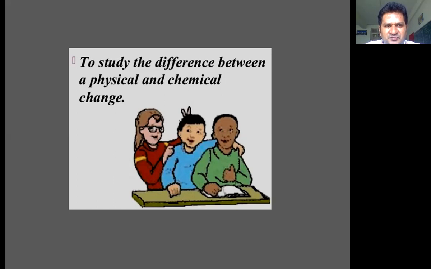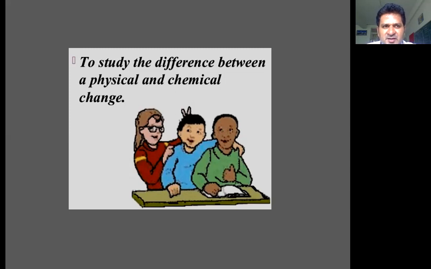So that matter is made up of certain type of material. For example, cloth. Cloth is made up of fiber, either nylon fiber or cotton fiber or whatever. Liquid is made up of water. Water is a liquid. It contains water molecules. A water molecule is a chemical substance. In gas, again, some substances are present like oxygen, nitrogen, etc. in the atmospheric air.